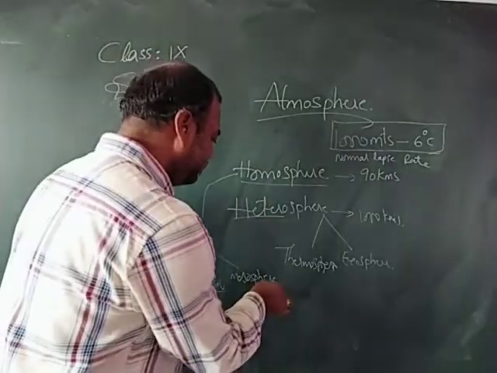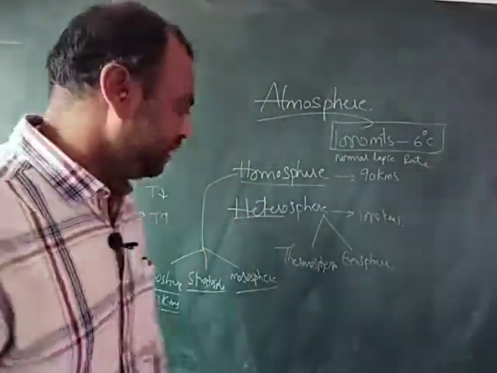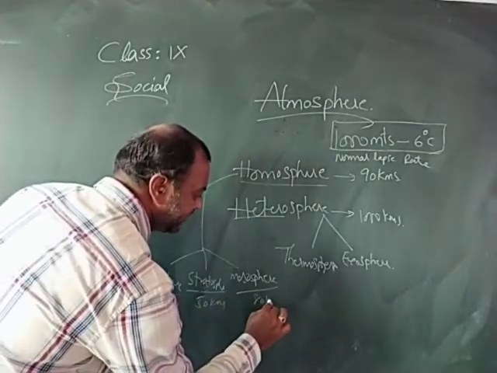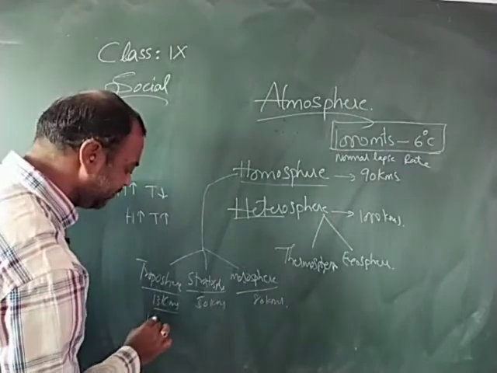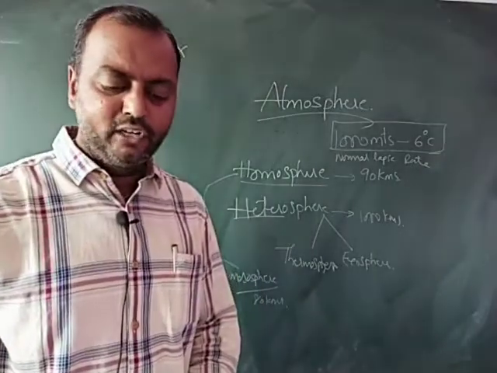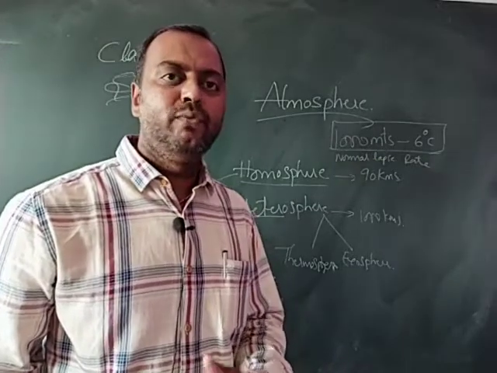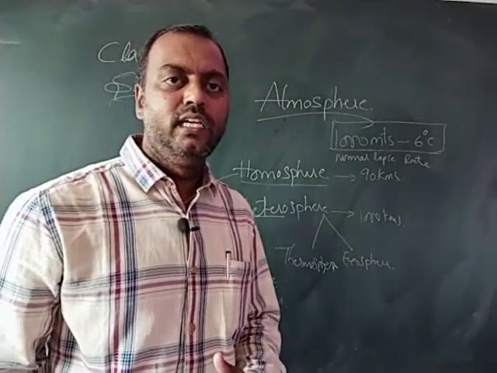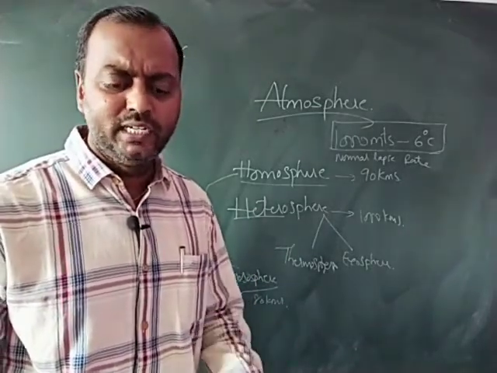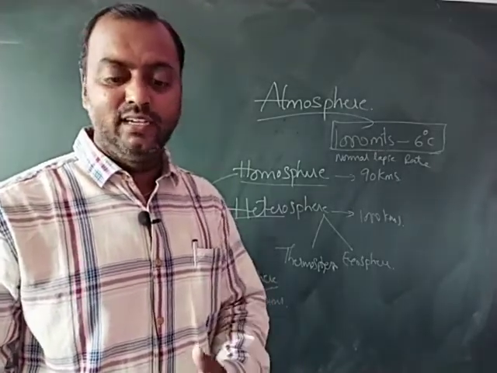And the next one is the mesosphere. The speciality of this mesosphere is that it extends to a height of 80 kilometers. The stratosphere extended up to 50 kilometers, and from 50 to 80 kilometers it is the mesosphere. It is a place where the meteoroids, the astronomical bodies, get burnt up in space. The temperature starts decreasing with the increase in altitude.